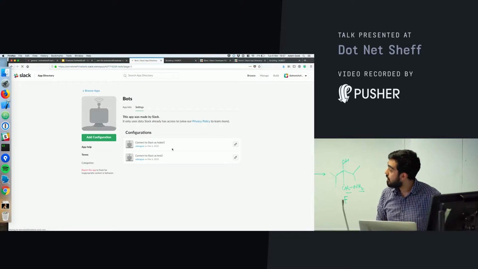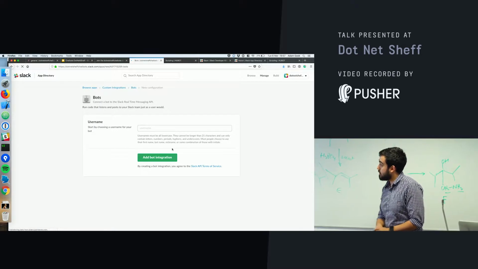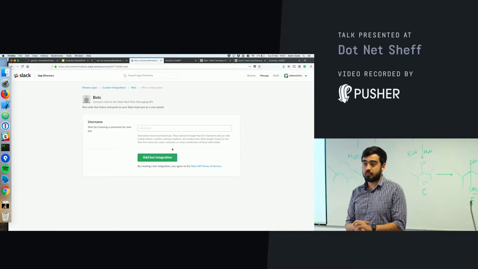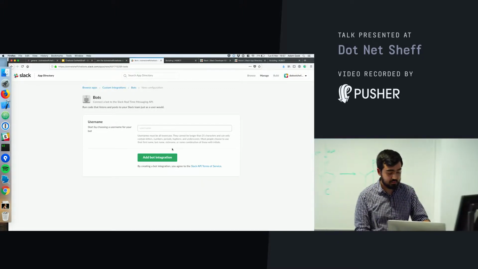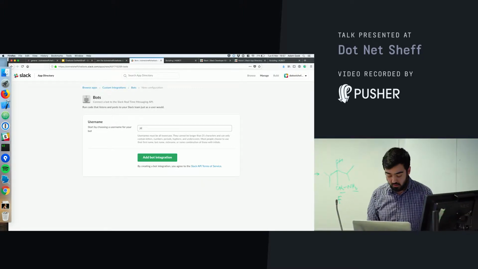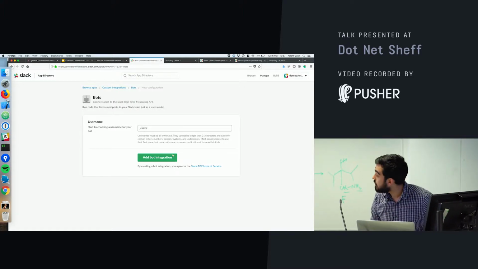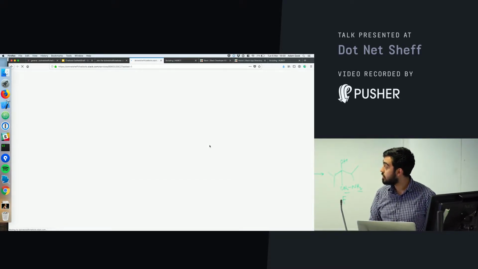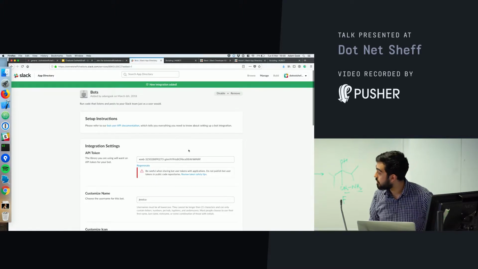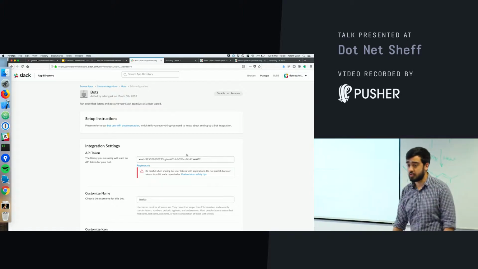So we're going to add a configuration, and I've been told that a really popular person in Sheffield is Jessica Ennis-Hill. Apparently that means something to someone. A quick Google on the train meant something. So we're going to call our bot Jessica, and we're going to activate it. Cool. And this is where my 4G tether works. Okay, what that's going to do is give us an API token, which is super important.